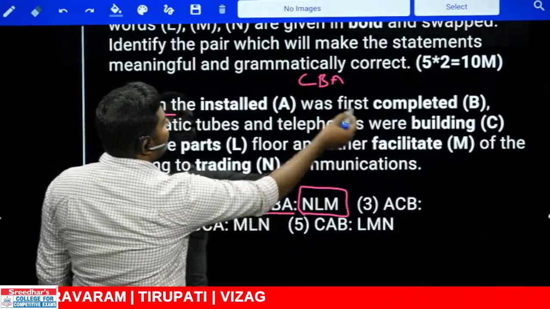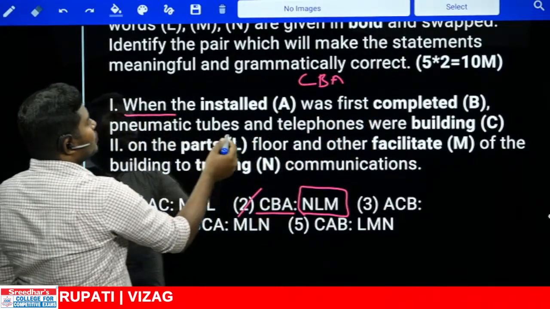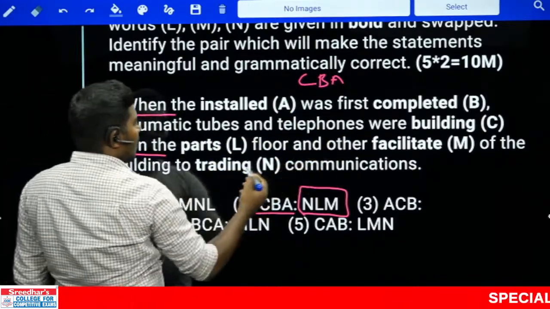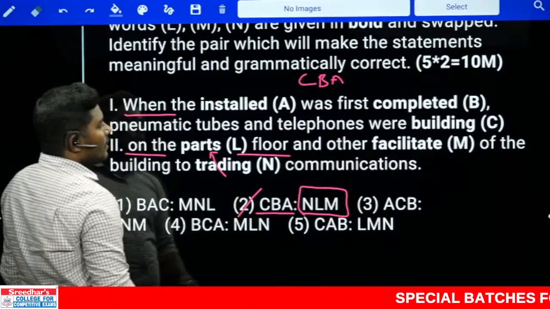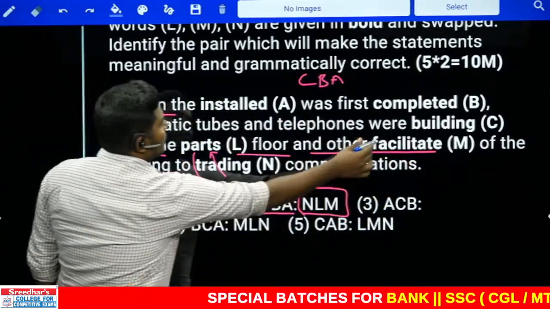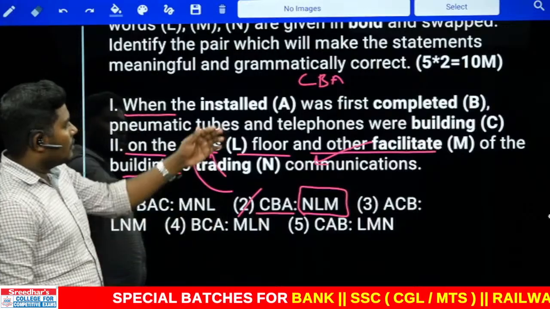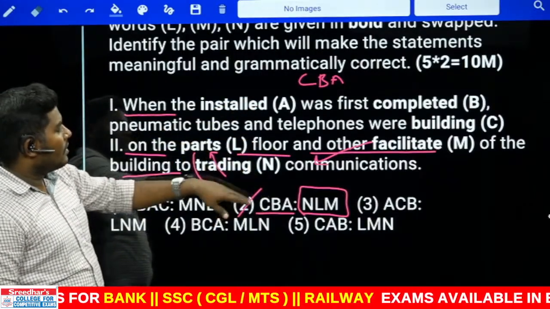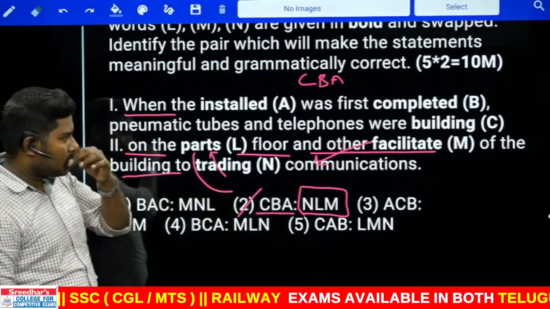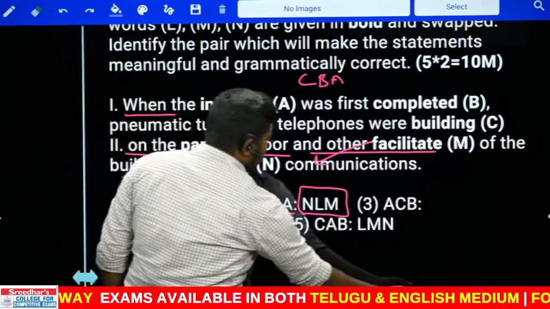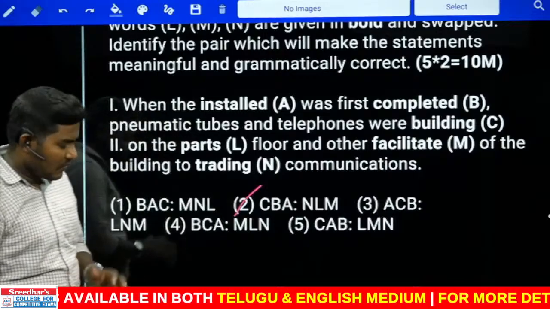When the building was first completed, pneumatic tubes and telephones were installed on the trading floor and other parts of the building to facilitate communication. So the second sentence is the continuation of the first one. It is given with a separate word swap combination, using it as the Roman number 2. That is possible.